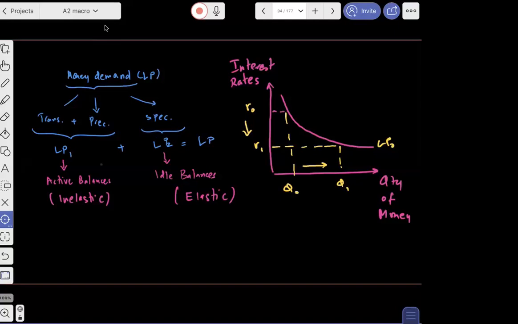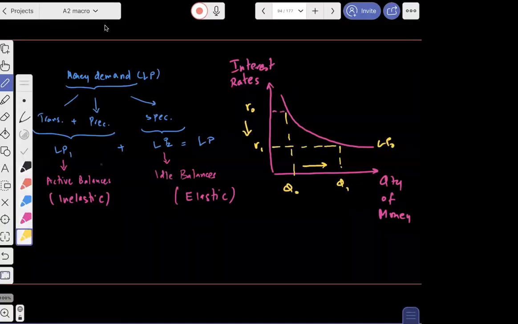Another thing I want to talk about very quickly, just to re-establish our concept: demand for money can go up because of two reasons. For example, if GDP goes up, then transactionary demand for money can go up. Why? Because when GDP goes up, people will have more income, and automatically they will have more ability to buy.